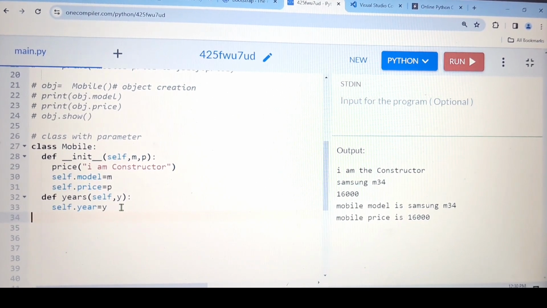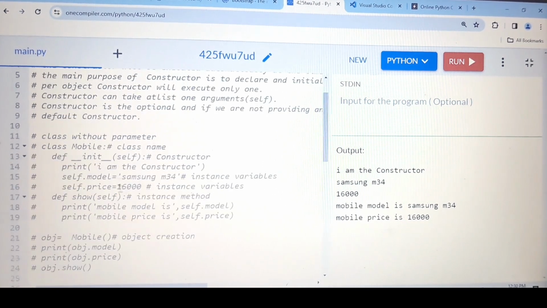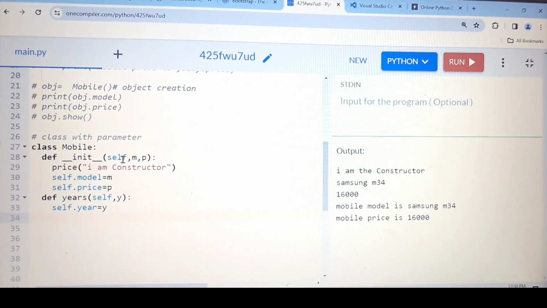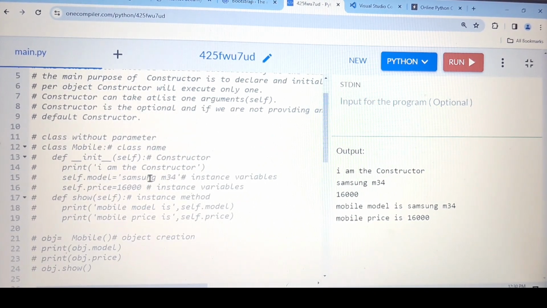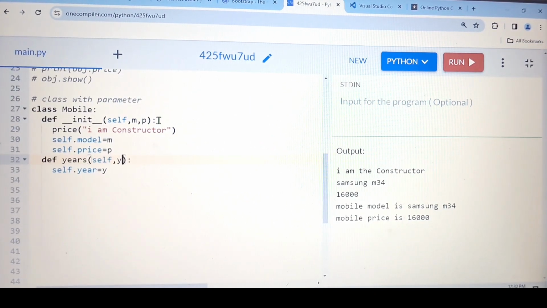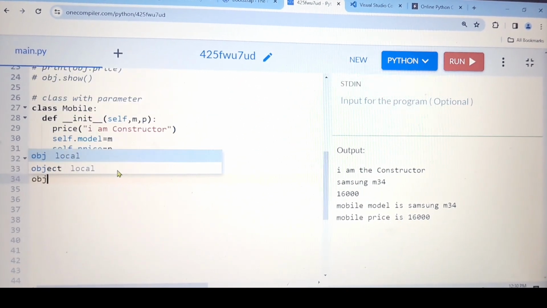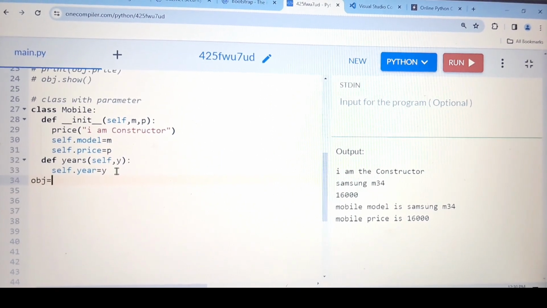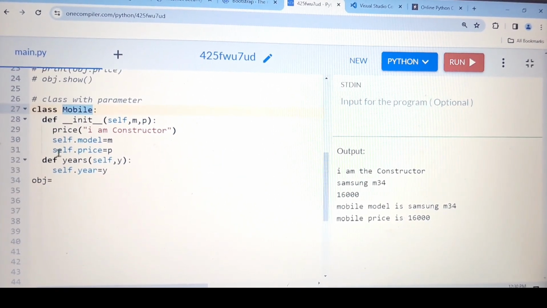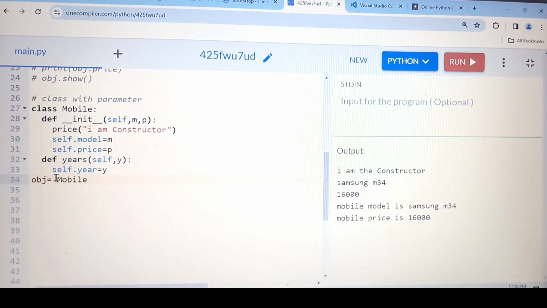So we have created a class same as the previous one. The only difference is that here we are passing parameters. In the previous one we were directly passing the values, but here we are using the parameter concept. So at last we are going to create the object of the class. So what is the class? The class is Mobile. Simply copy this one, print this one, then yeah.